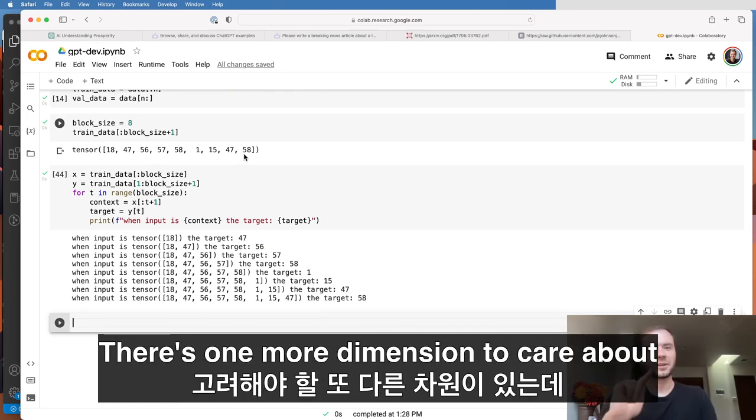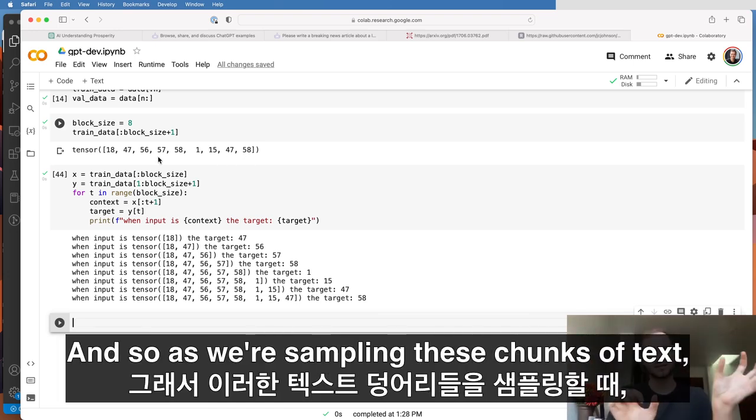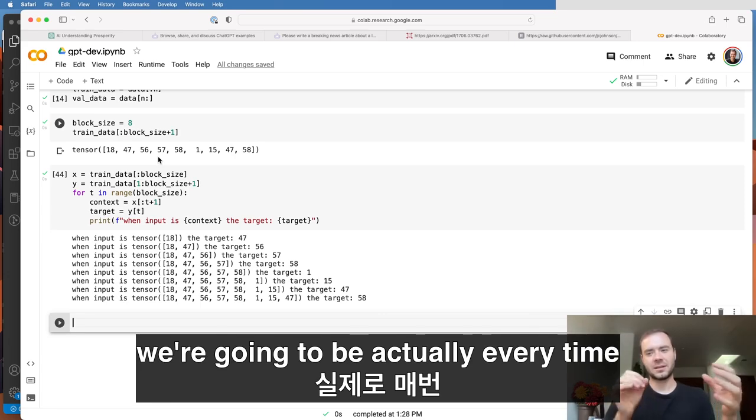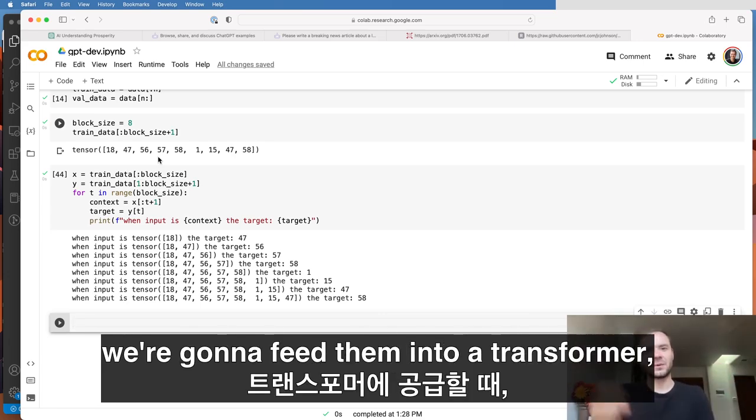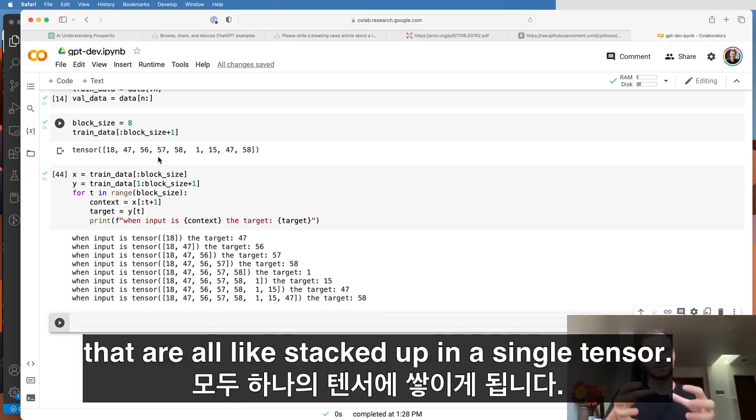There's one more dimension to care about, and that is the batch dimension. As we're sampling these chunks of text, every time we feed them into a transformer, we're going to have many batches of multiple chunks of text that are all stacked up in a single tensor.